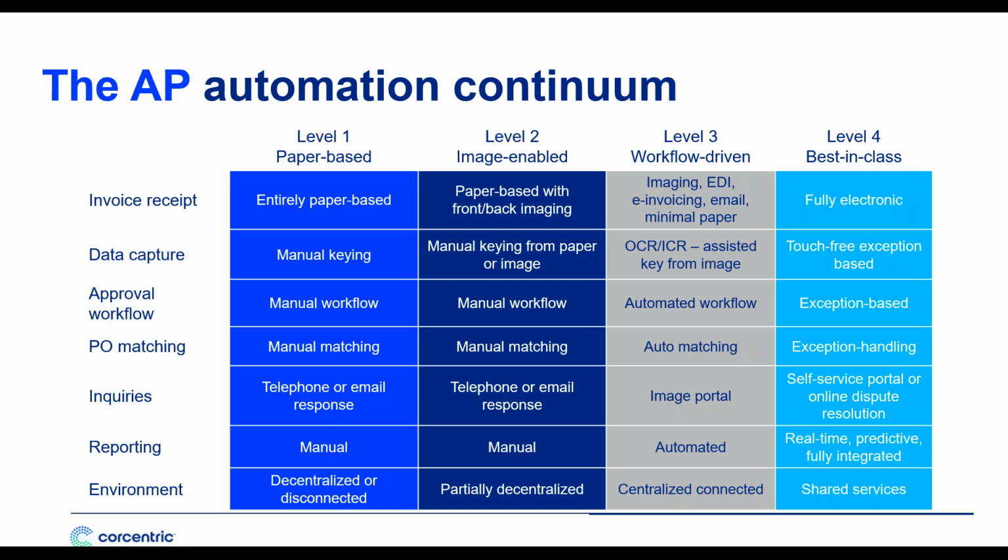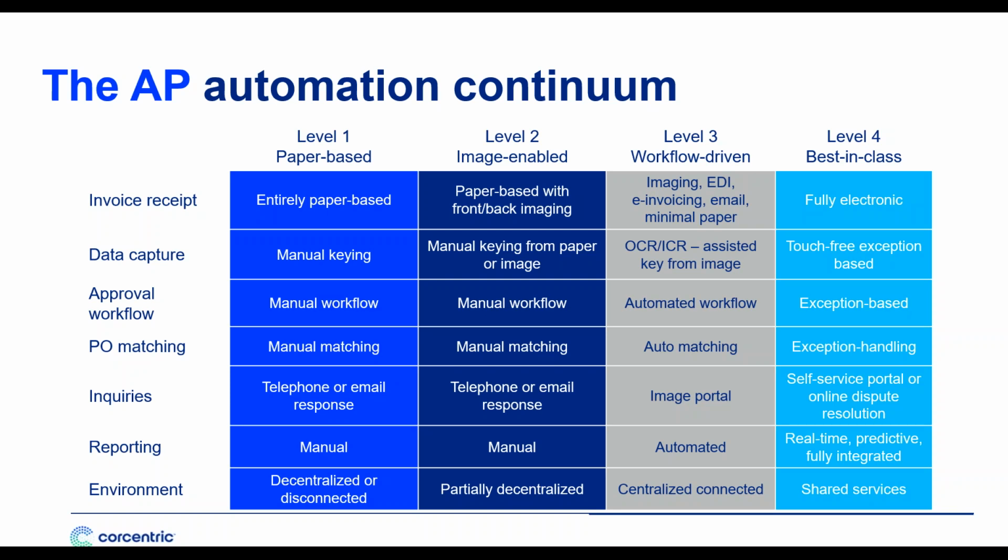About half of you reside in that image-enabled, workflow-driven environment, where you probably have some imaging, maybe a portal for certain suppliers, but you still have a significant number of manual processes, chief among them resolving supplier inquiries, managing workflows, and matching invoices to POs.